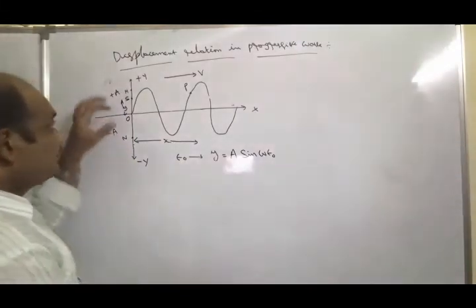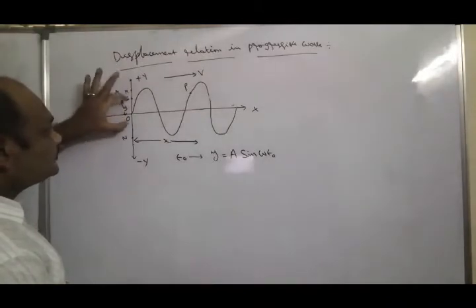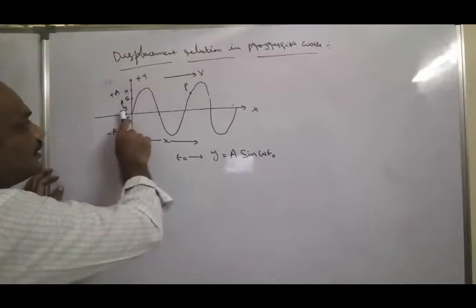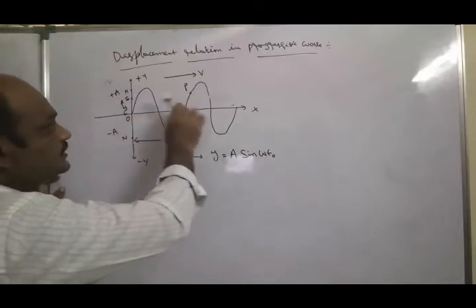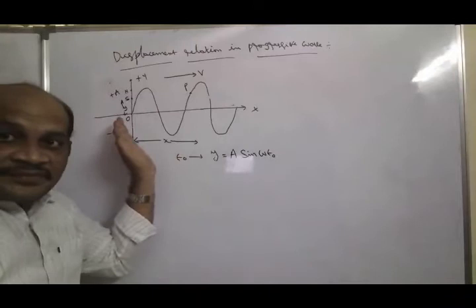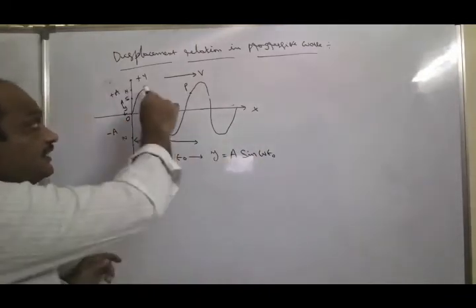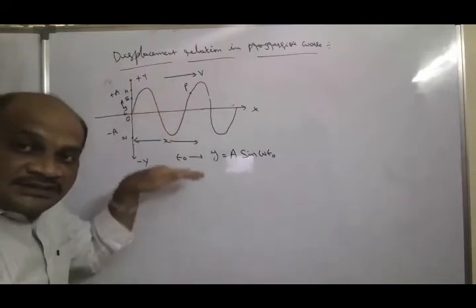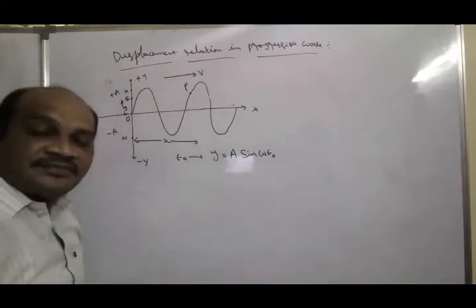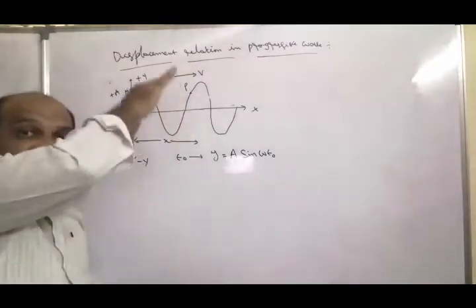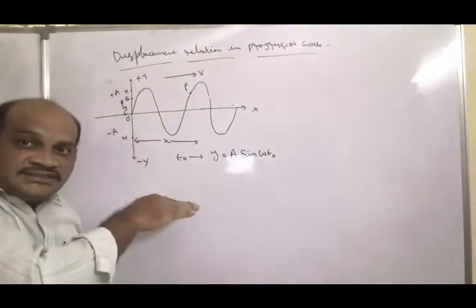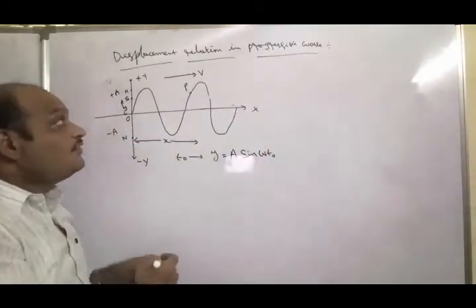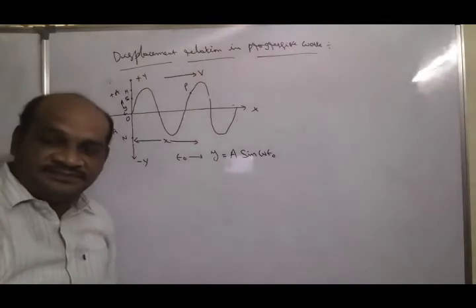Here this particle with respect to the origin moves along the y-axis. Similarly, all particles of the medium along the x-axis, each and every particle, also oscillate along the y-axis. It means particles are oscillating along the y-axis, but the wave is moving along the x-axis with velocity v.